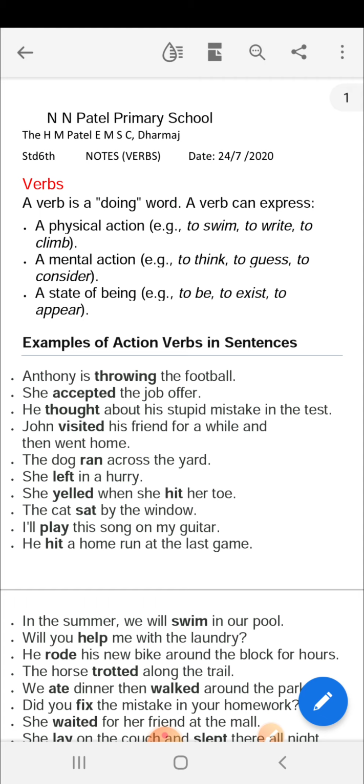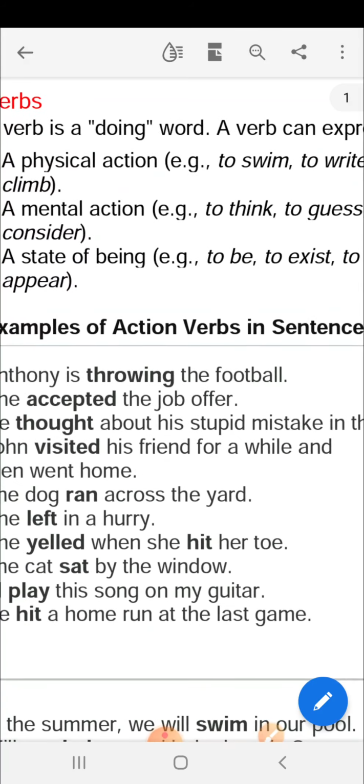A state of being. What is a state of being? For example, to be, to exist or to appear. We show that there is something which exists. So, the "to be" forms are also called verbs. We'll understand it more with the help of some examples.